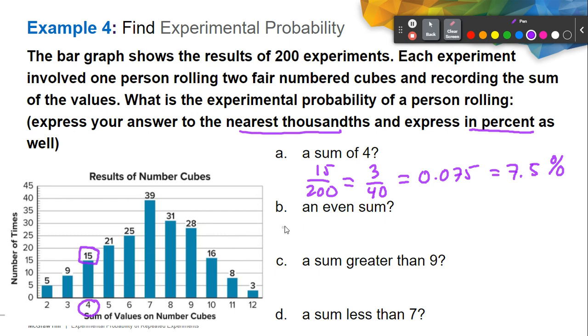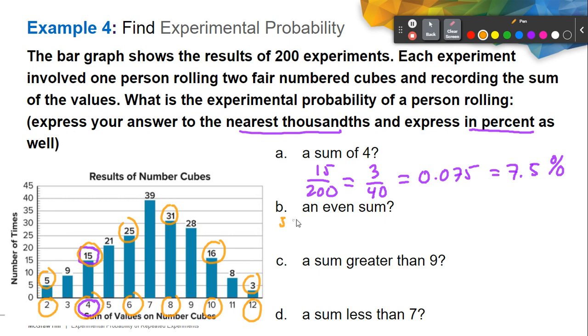Let's move on to our second question, an even sum. Remember the even numbers are 2, 4, 6, 8, 10, 12. So we are going to add all the outcomes of our experiment wherein the sum is even. So this is our 2, 4, 6, 8, 10, and 12. So we're going to add 5, 15, 25, 31, 16, and 3 to get our probability.